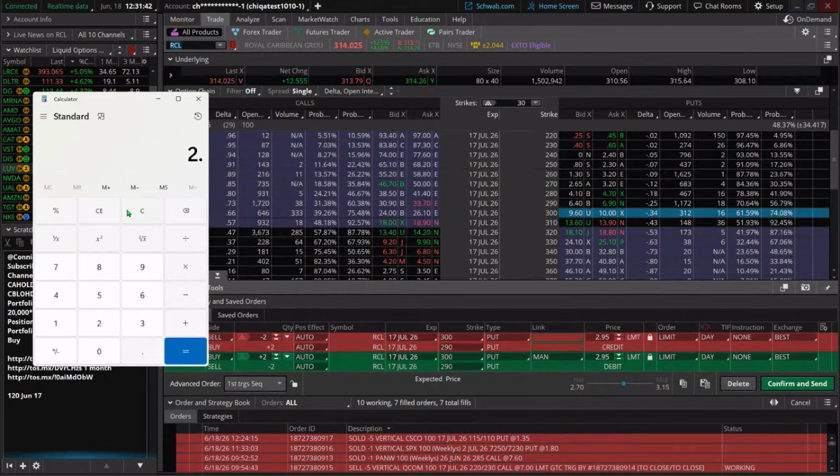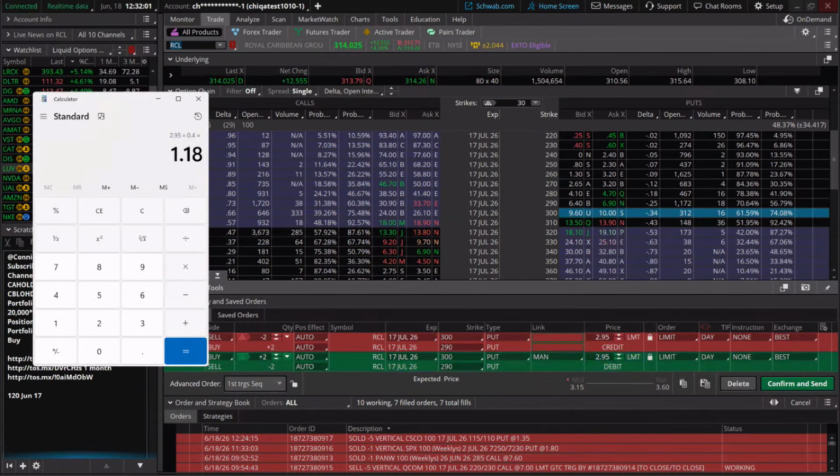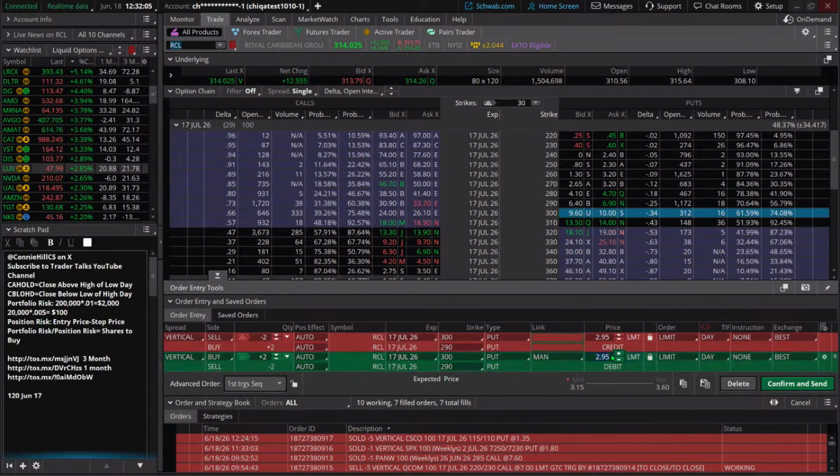Okay, so we'll say 295. If we have 60%, then 40% is left. So multiply that by 0.4 and we'd say, okay, gets down to $1.18, get us out of the trade. Let's take that profit. We're not going to try to squeeze everything out of it. Let's just take it, 118, and get out of the trade.